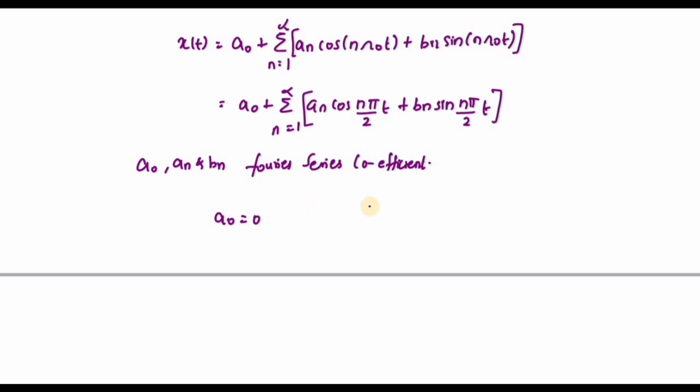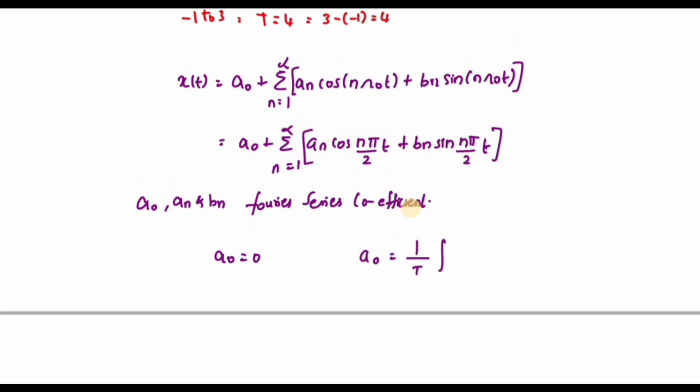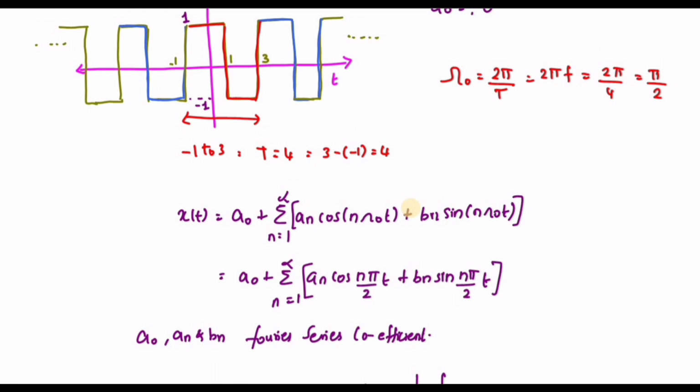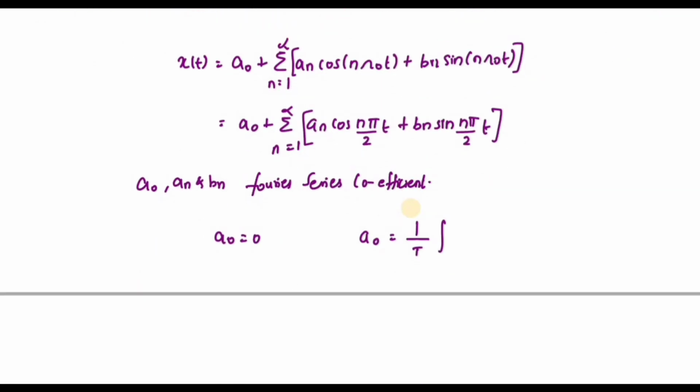So how to find it? They have given the formula, right? A naught is equal to 1 divided by T. It is from -1 to 1 and 1 to 3, right? From -1 to 1, it is 1 dt, plus from 1 to 3, it is -1 dt, right?